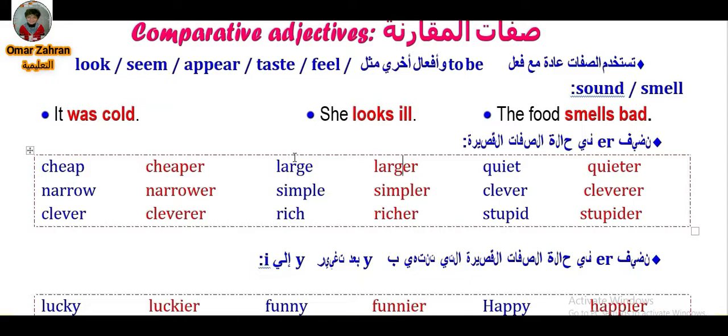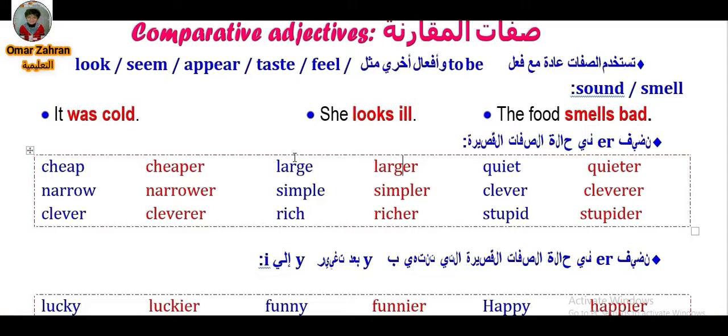When we make the comparative form, we add er to the adjective, and when we make the superlative forms of these adjectives, we put the before the adjective and add est to it.